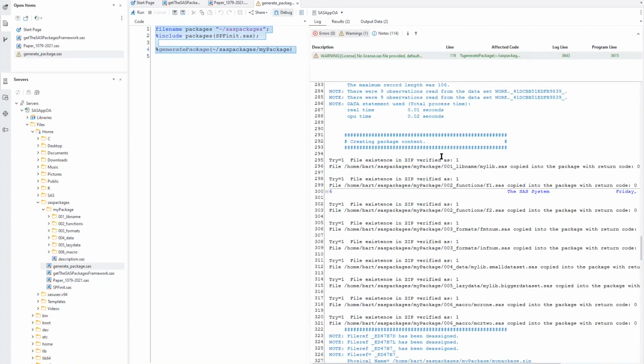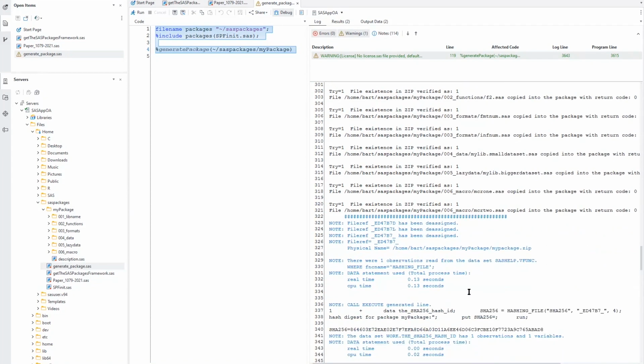This is the list of the files embedded into the package. The list is based on the my package subfolder structures, and this is the information on whether the file was copied inside and whether it was copied successfully.